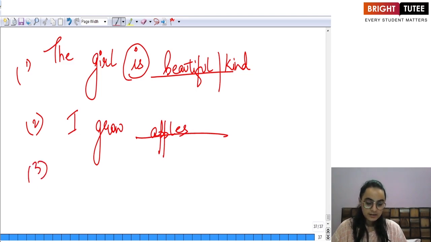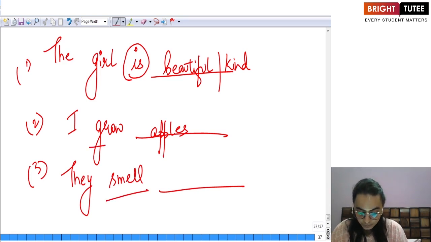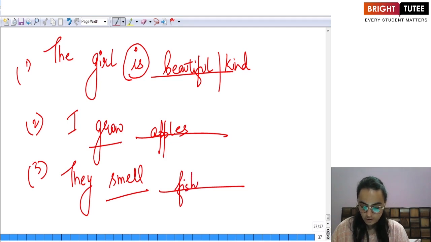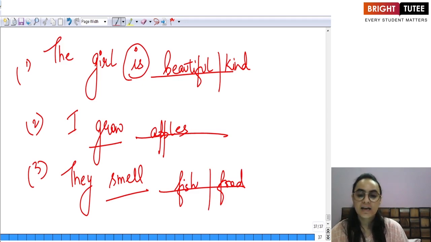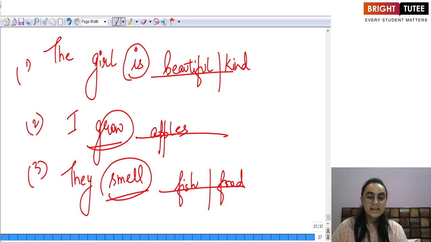Okay. If I give you another example, they smell. Again, it is not making complete sense. I need something to be added along with my verb so that the sentence is complete. If I say they smell fish or they smell food, they smelled dessert, and so on. So words like these are known as link verbs.